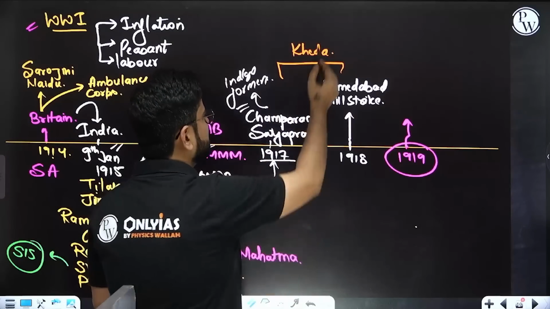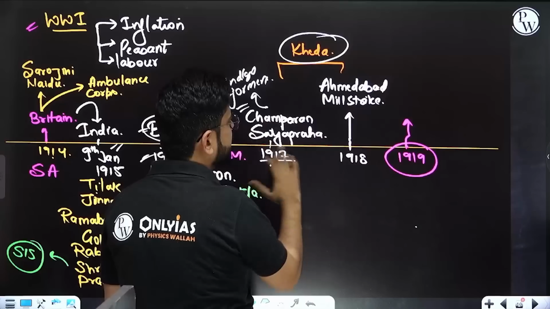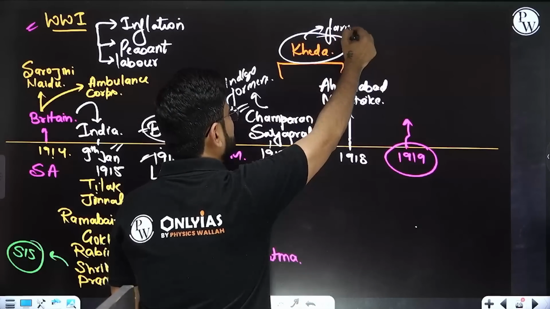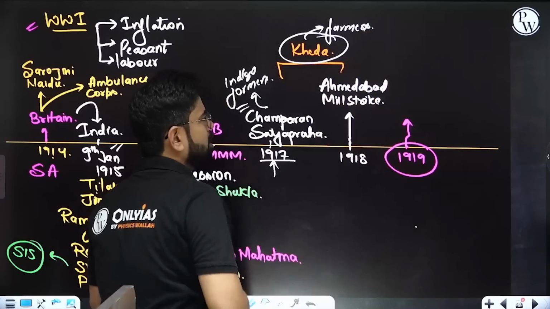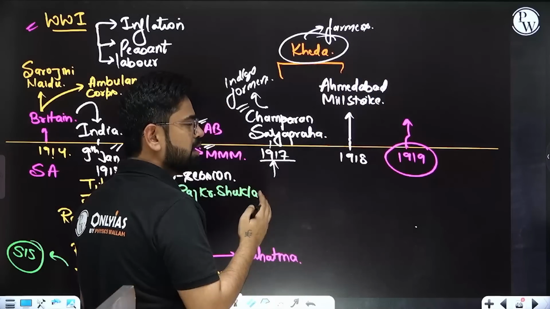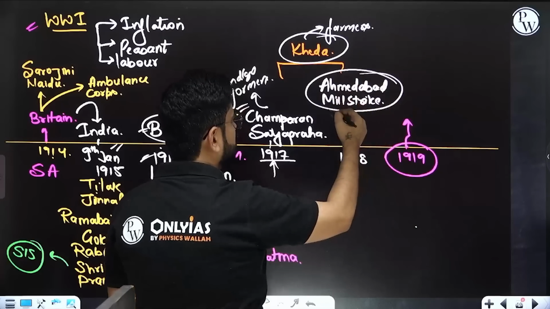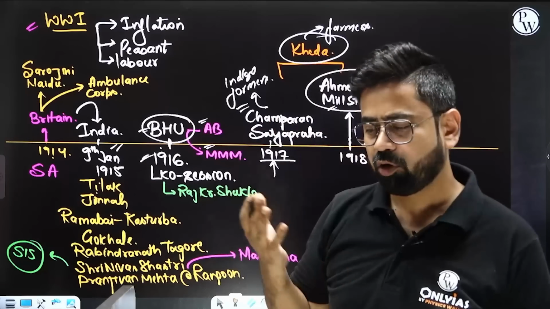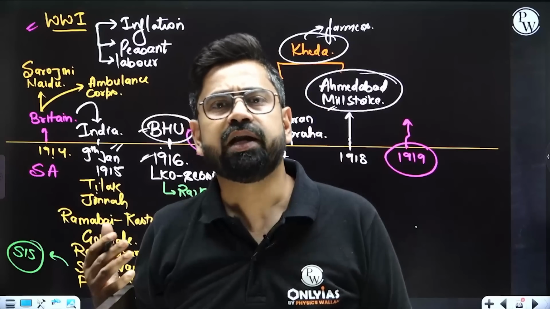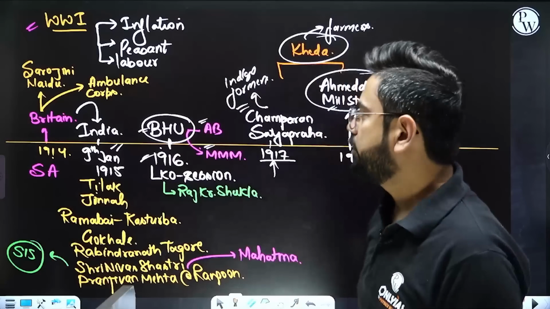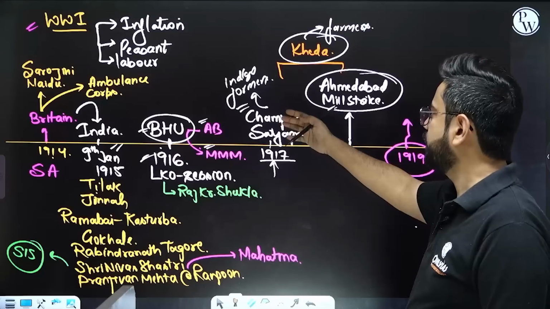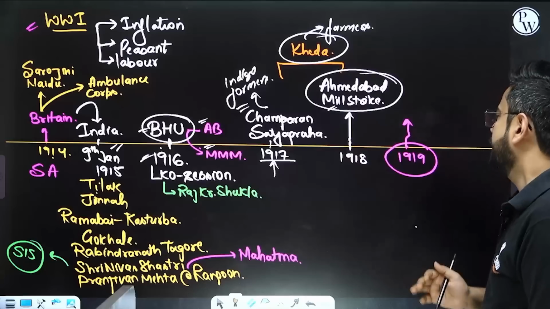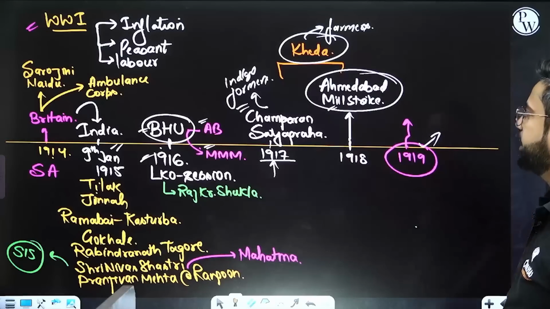Then there was Kheda, 1917-1918. It was again about farmers, because they had lost their crop and wanted some remission in the revenue. Similarly, the Ahmedabad mill strike was between mill owners and the laborers. They wanted a raise and were not getting as much as they wanted. So these 3 movements: Champaran, Ahmedabad and Kheda. He did these 3 things before he joined the actual movement in 1919.